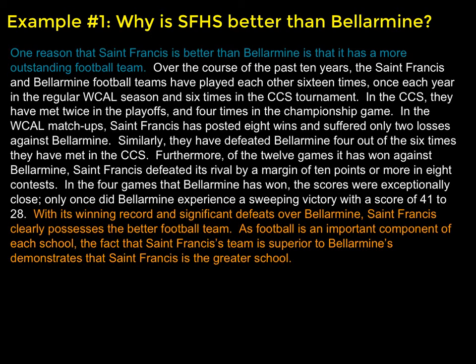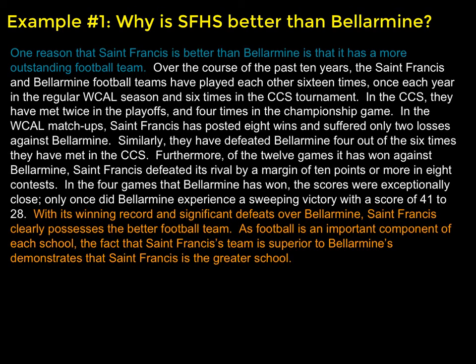The data for this paragraph appears in white, and there's quite a bit of data here. So you see that there's a lot of statistical data in terms of the number of wins in tournaments, scores in games, and all of that helps to illustrate the supporting point that St. Francis has a more outstanding football team. You will note that there are no quotations in here. This is all just paraphrased.